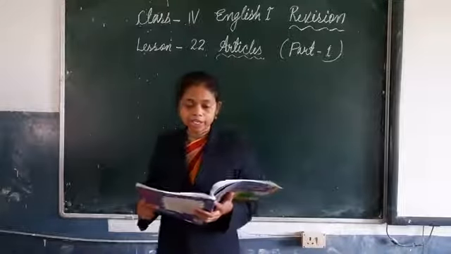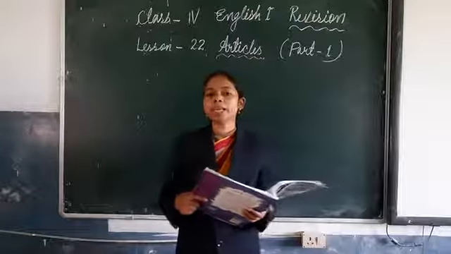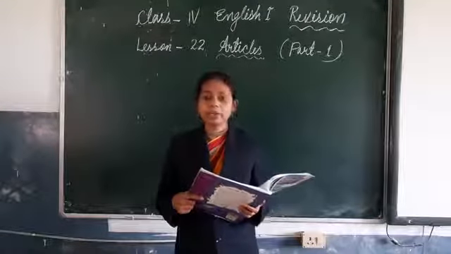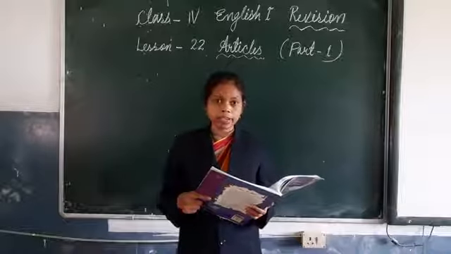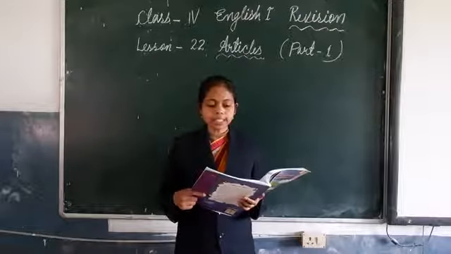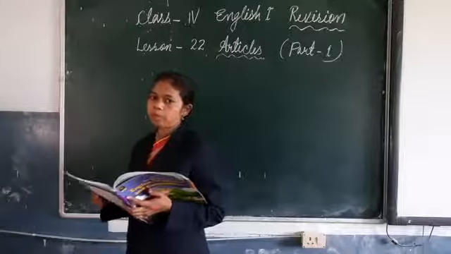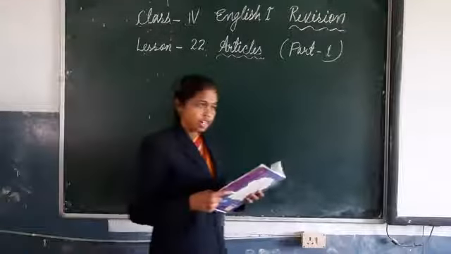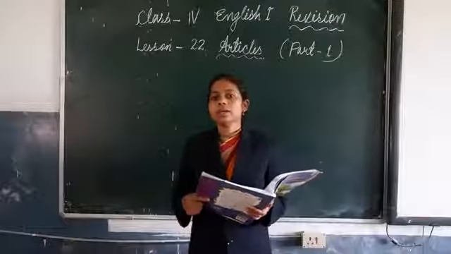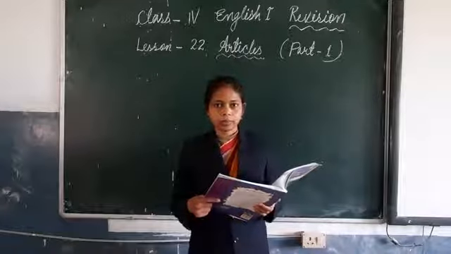Alright. Now next, definite article the. Already we have learned about indefinite articles a and an, isn't it? Now definite article the. So let's learn about that. The is called the definite article because it is used when we refer to a particular person, animal or thing. So the is called the definite article because it is used to point out the particular person, animal or thing.